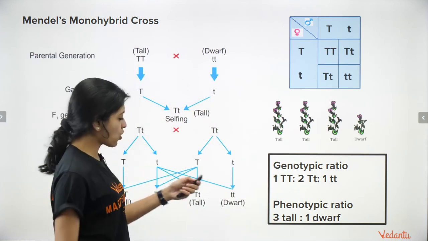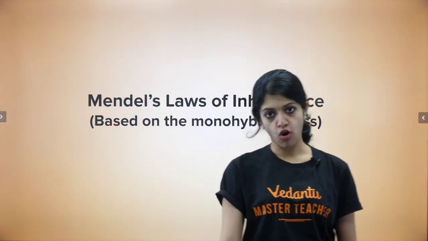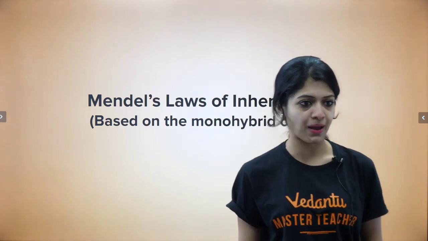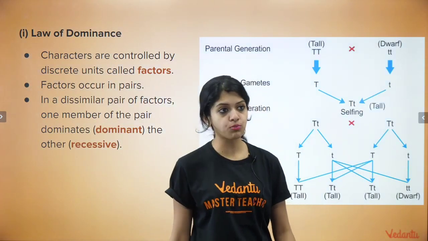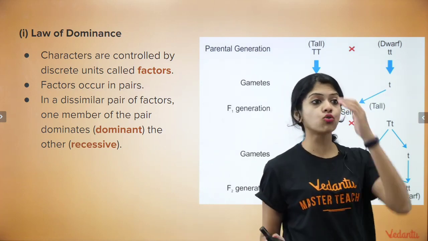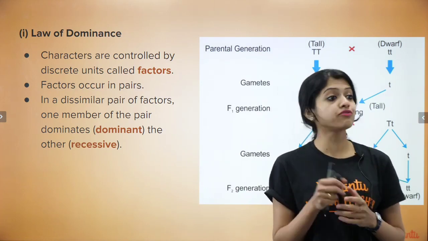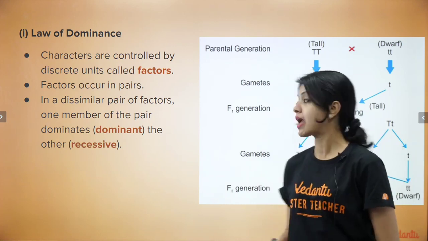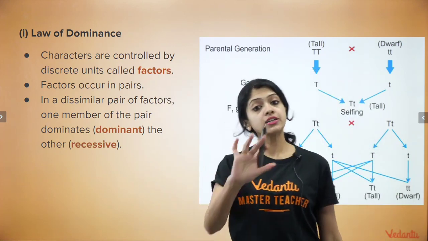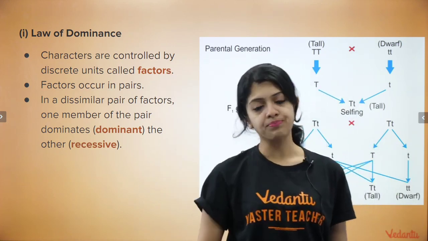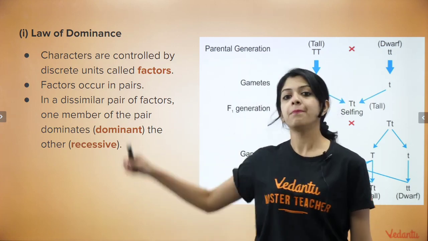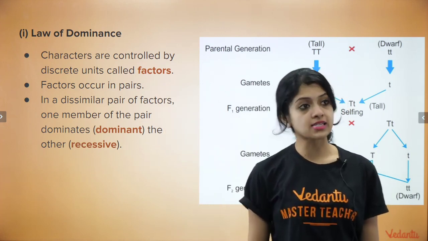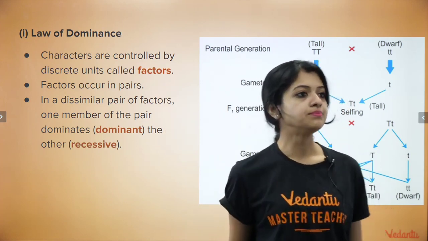Okay, now going on, he proposed two major laws based on the monohybrid experiments. What were they? One is, of course, the law of dominance, which states that characters are controlled by discrete units, which we call factors. That is another thing, children. The word factors, Mendel did not use the word allele or gene. Those terms were introduced much later. For allele and gene, Mendel used the word factor or factors as plural.